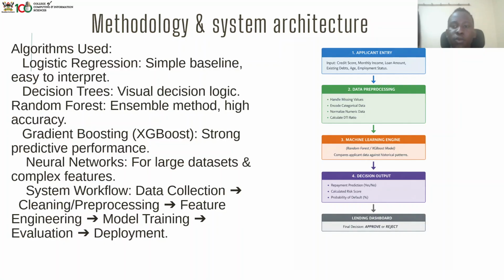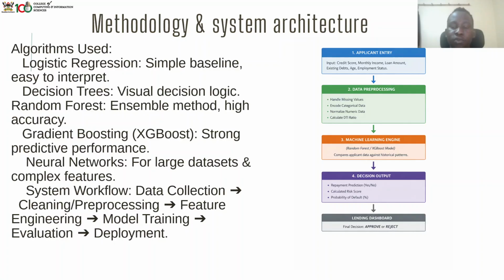So here we have an applicant who enters their inputs, their information could be the credit score or monthly income or loan amount. Then it goes to data pre-processing. This one handles the missing values, encodes categorical data, normalizes numerical data, and calculates the DTI ratio. Then the machine learning engine, this one's like random forest and XGBoost. This one just compares the applicant's data against historical patterns.